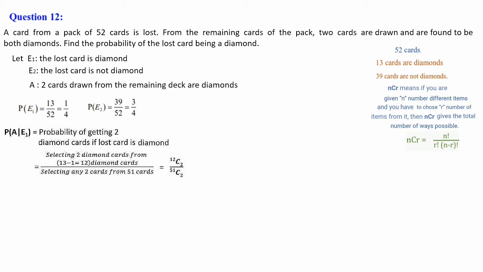Let's recall the formula. NCR is equal to n factorial divided by r factorial into n minus r factorial. Here 12C2 in the sense 12 factorial divided by 2 factorial into 12 minus 2, that is 10 factorial. And the other one in the denominator, 51C2, in the sense 51 factorial divided by 2 factorial into 51 minus 2, 49 factorial. Here a little bit of calculation we can do. So 12 factorial in the sense 1 to 12 product, and here 10 factorial means 1 to 10 numbers product.